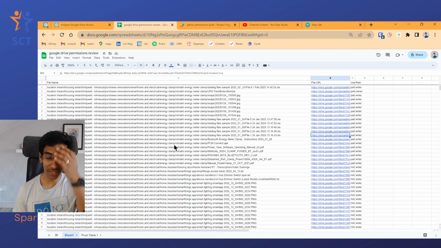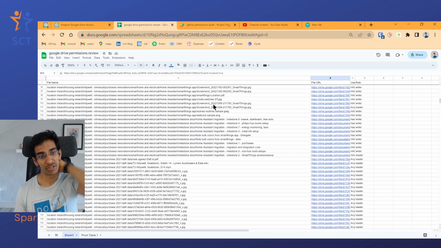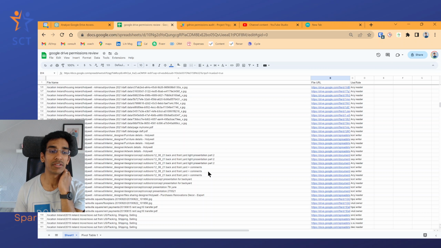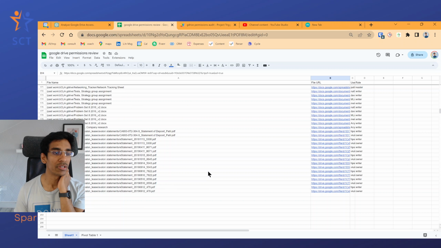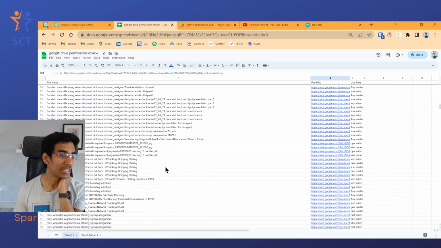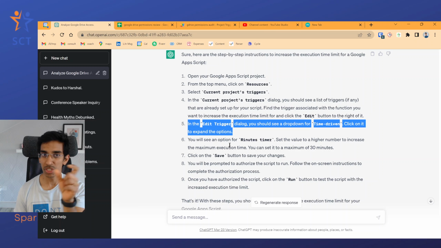But even though it's been timing out, it still worked for me. I was still able to use this to clean up a lot of data that was being shared with one of my previous employers. So able to fix all of that, and given all of this that it has gone through, now what I can do is give it specific folders to go through instead of all folders, and maybe that way it's able to find more files that I need to clean up. So I think this is working well. Within 6 minutes, whatever is possible, that's how I keep finding small ones and give them to it.